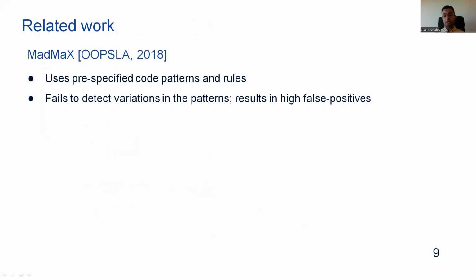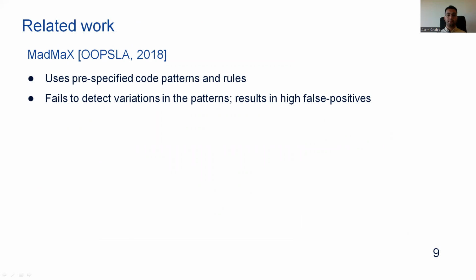For related work on detecting gas-related vulnerabilities, MadMax was the first work to define and detect gas-related vulnerabilities. But MadMax uses predefined rules that are based on specific code patterns, so any variation in these code patterns makes MadMax fail.